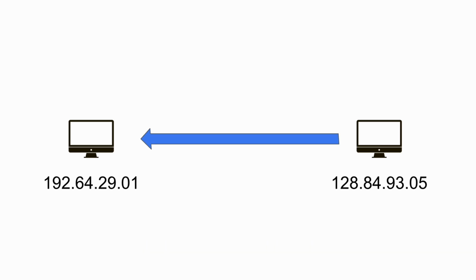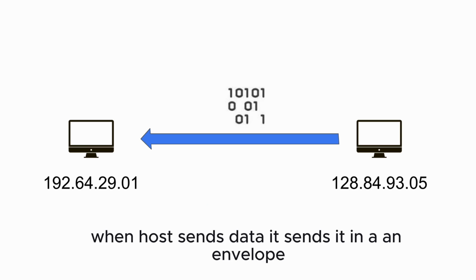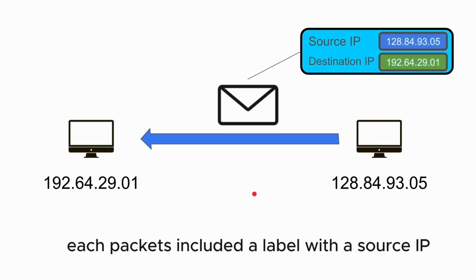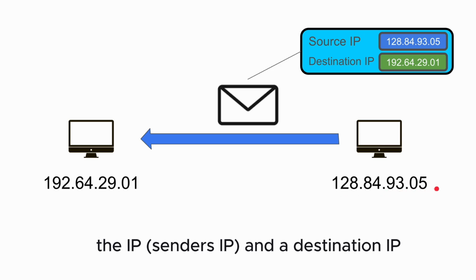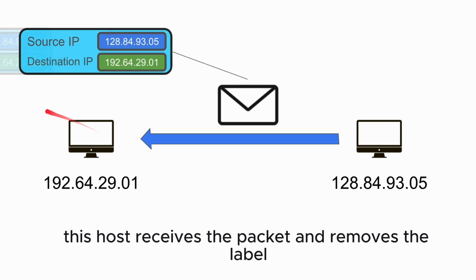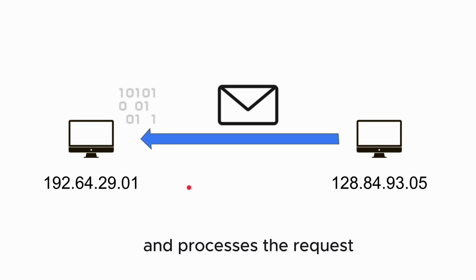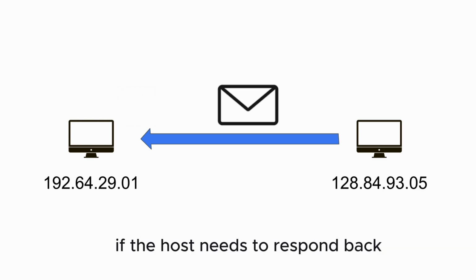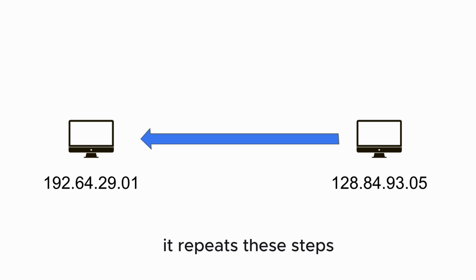When a host sends data, it sends it in an envelope. We call this envelope a packet. Each packet includes a label with a source IP, the sender's IP, and a destination IP, the receiver's IP. This host receives the packet and then removes the label and processes the request or the data. If the host needs to respond back, it repeats this step.